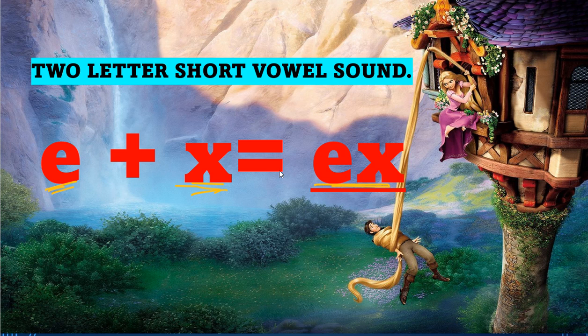I never showed you the real spelling of x, which is a k s, but here I show you the x letter so that it is easy for you.